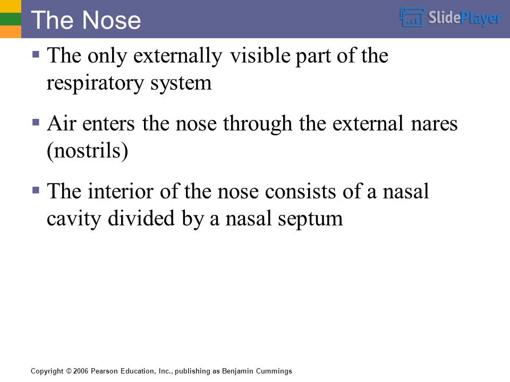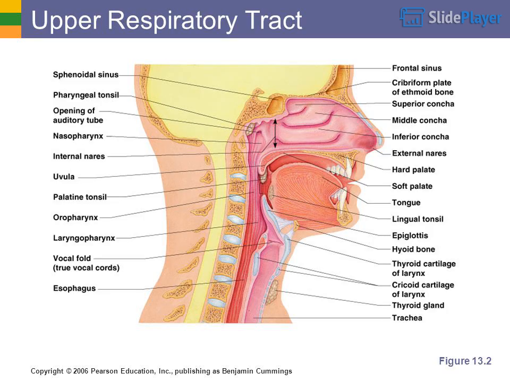The nose is the only externally visible part of the respiratory system. Air enters the nose through the external nares, the nostrils. The interior of the nose consists of a nasal cavity divided by a nasal septum. Upper respiratory tract.